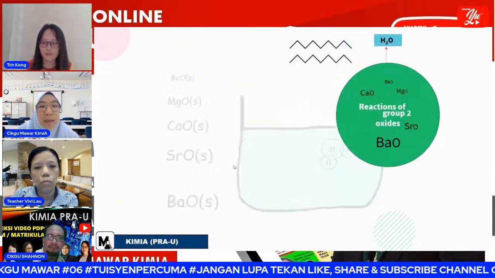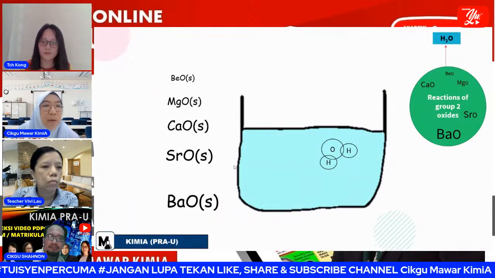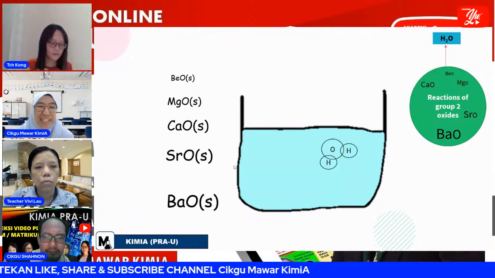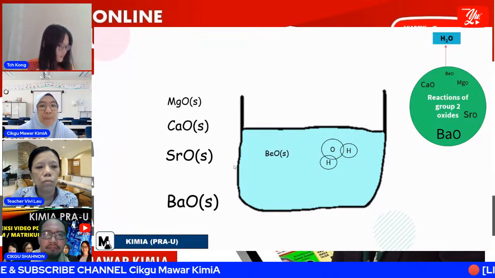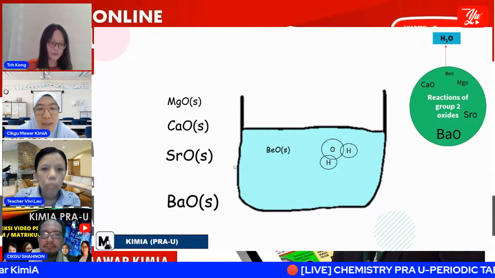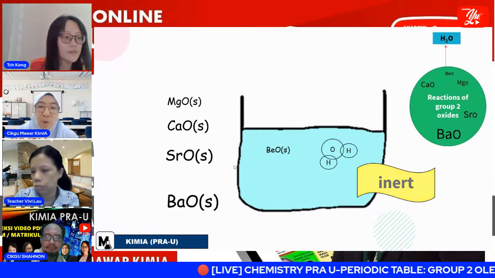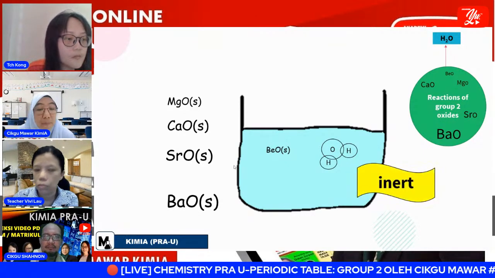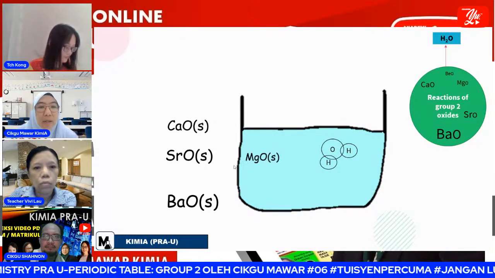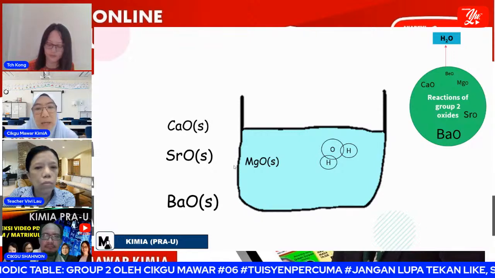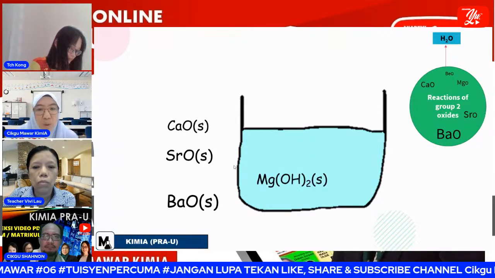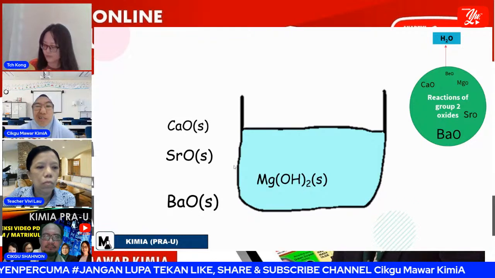Now we take a look one by one at how the group 2 oxides dissolve in water. Starting with beryllium oxide, we dissolve it in water. Have you seen any reaction? No. That shows beryllium oxide is inert in water. The second compound, magnesium oxide. We can see there is a reaction, but it's quite slow, so it will form magnesium hydroxide.